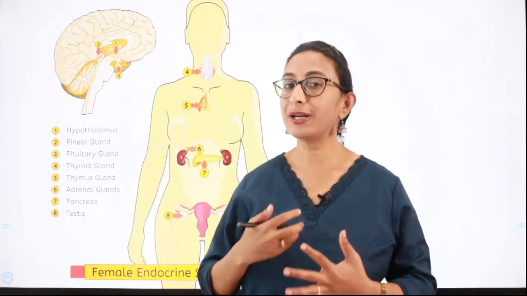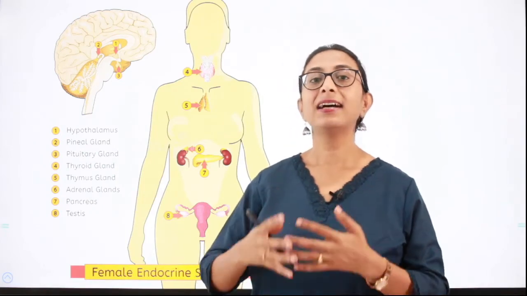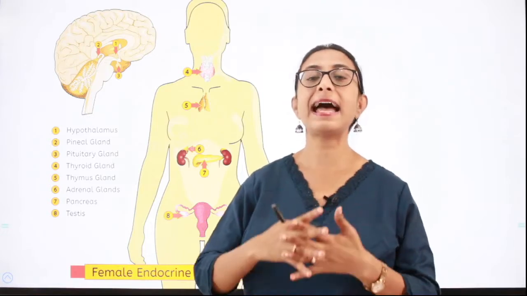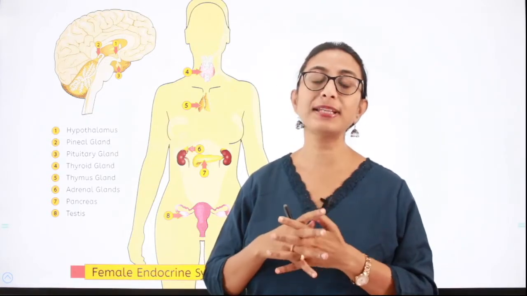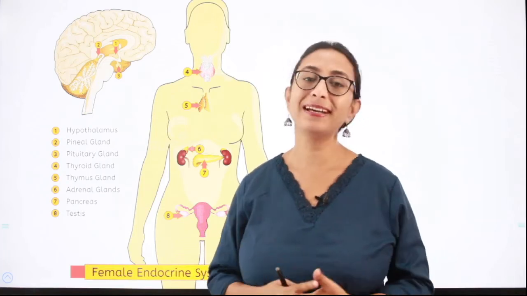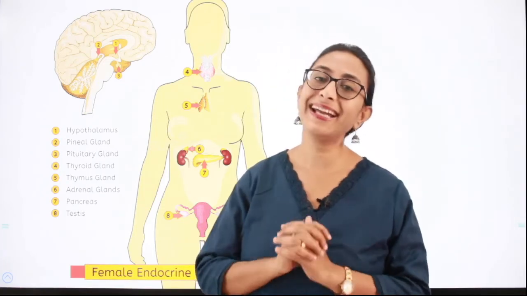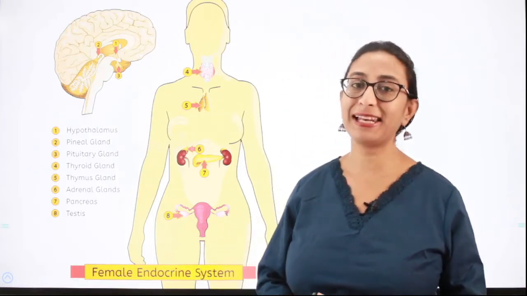So you understood what is the endocrine system, isn't it? The endocrine system is the system which comprises all the endocrine glands and the tissues and the cells which secrete hormones and which are located in different parts of our body. This entire system is the endocrine system. In this lecture, we shall discuss the hypothalamus.